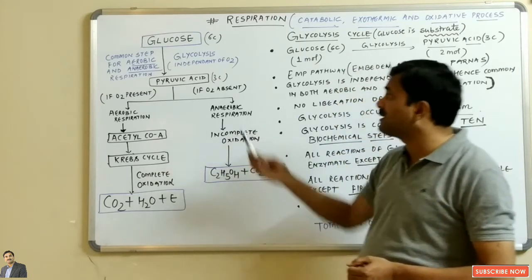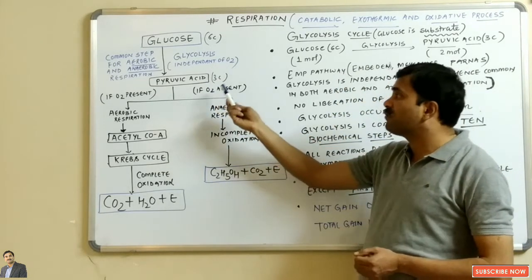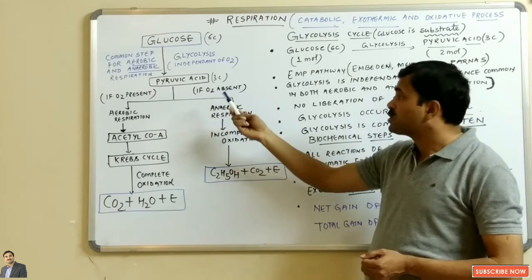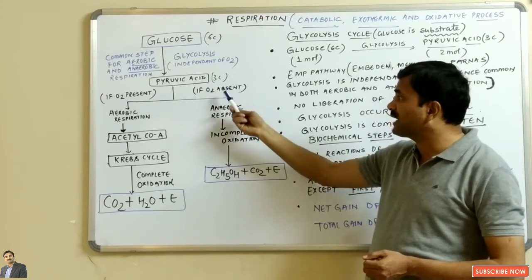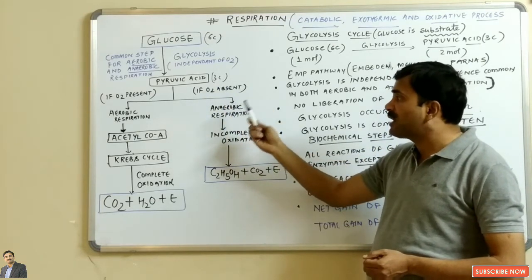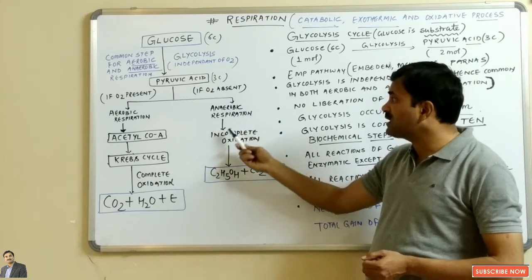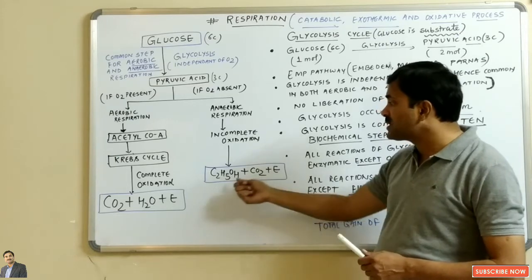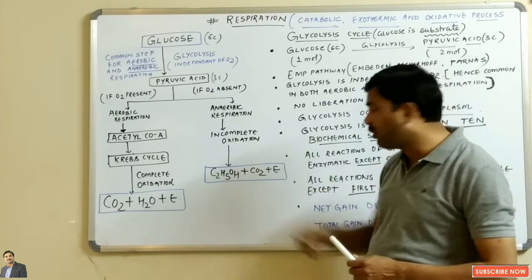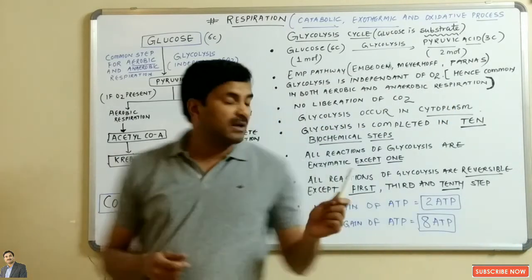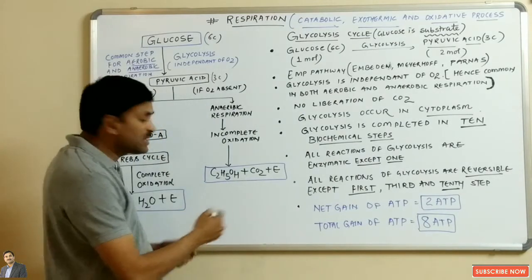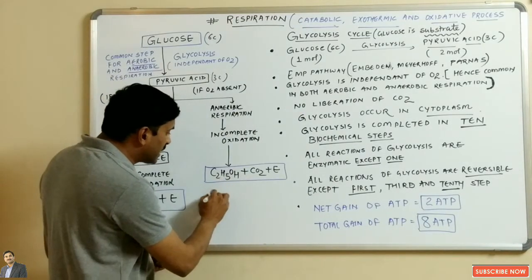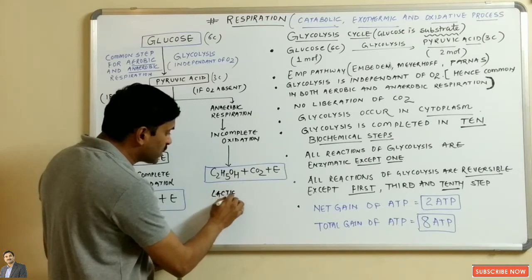But what will happen if the pyruvic acid does not get O2? It will undergo anaerobic respiration, in which incomplete oxidation occurs, and what will be formed? C2H5OH, that is ethanol, and carbon dioxide, and energy will be released. Sometimes lactic acid is also formed.